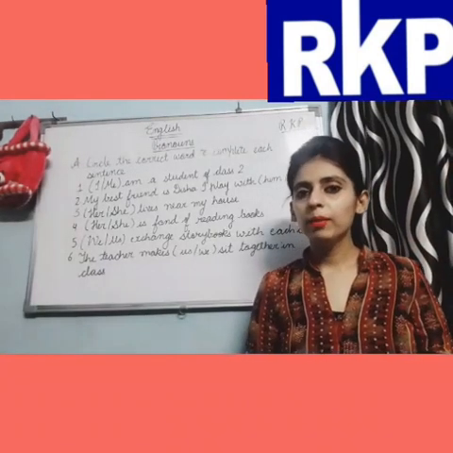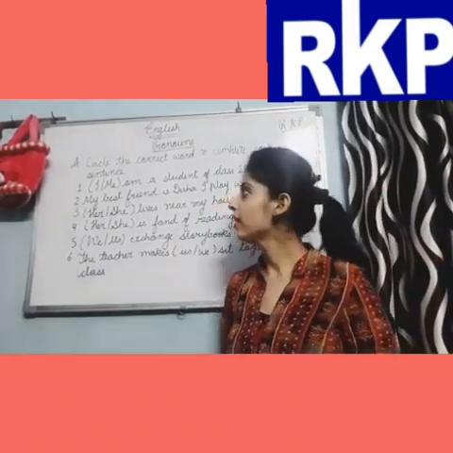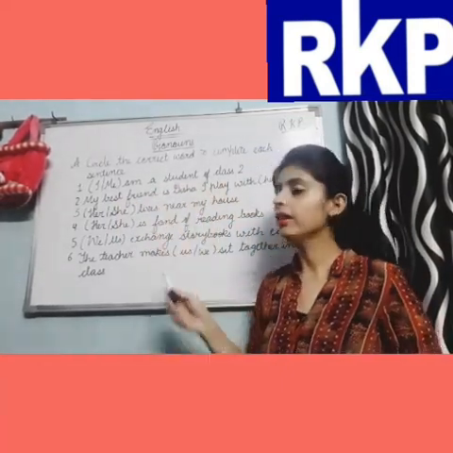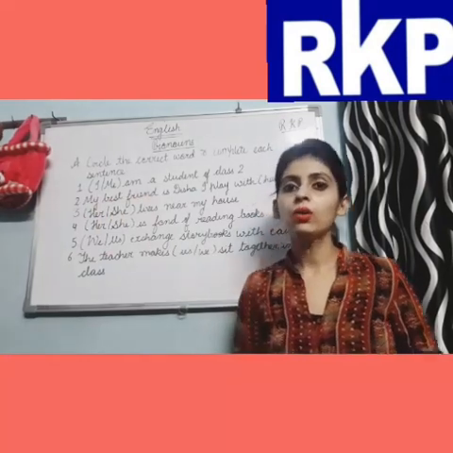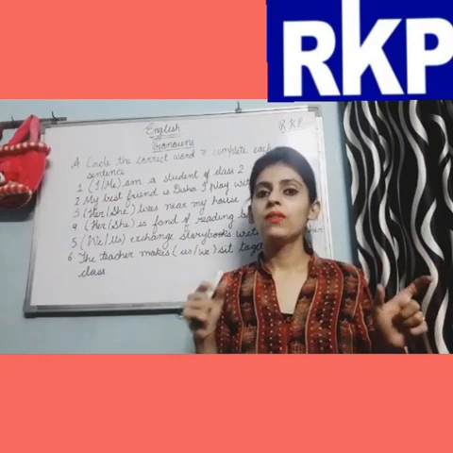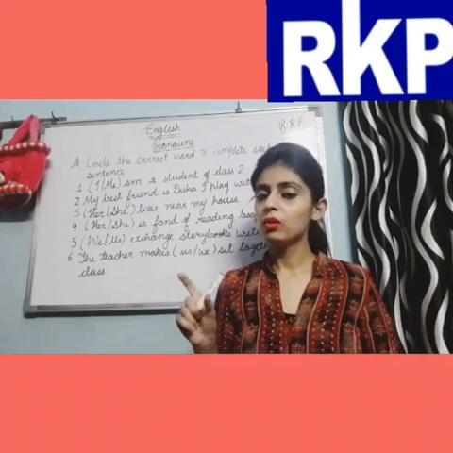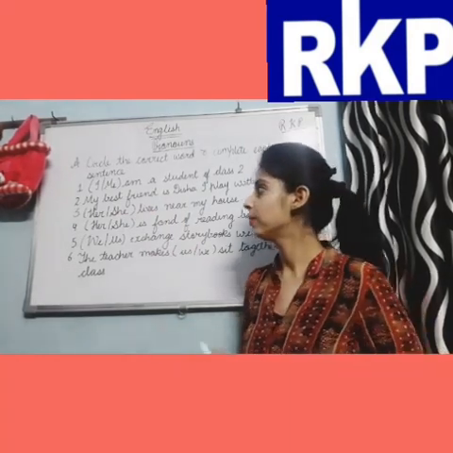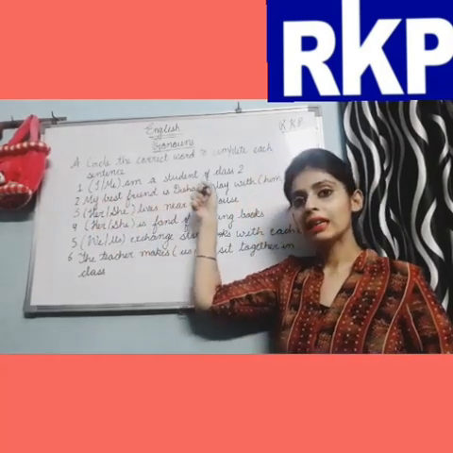Will you all help me to solve this exercise? Yes? Let's start then. The question is, circle the correct word to complete each sentence. Here some sentences are given below and two words are written in the bracket. Some of these are subject pronouns and some are object pronouns. We have to correctly identify which word will be used to complete the given sentence. So let's start. The first one is: I or me am a student of class 2.